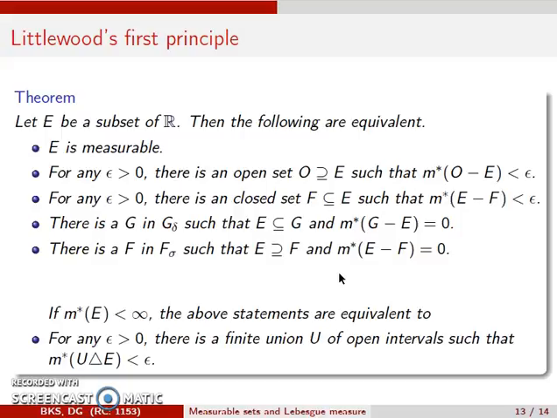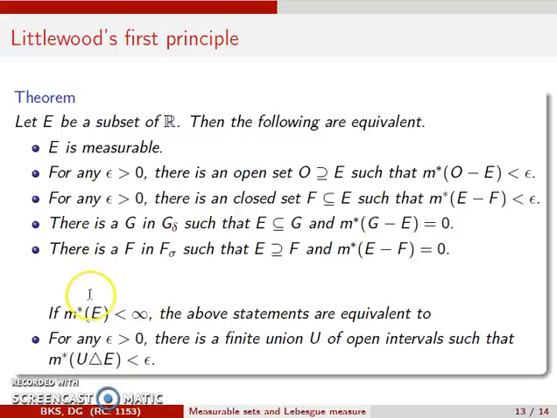And if we have a subset E of R, then these statements are all equivalent. E is measurable. For any epsilon greater than 0, there is an open set O containing E such that m star of O minus E is less than epsilon. For any epsilon greater than 0, there is a closed set F contained in E such that m star of E minus F is less than epsilon. There is a Z in G delta such that E is contained in Z and m star of Z minus E is equal to 0. And there is an F in F sigma such that E contains F and m star of E minus F is 0.